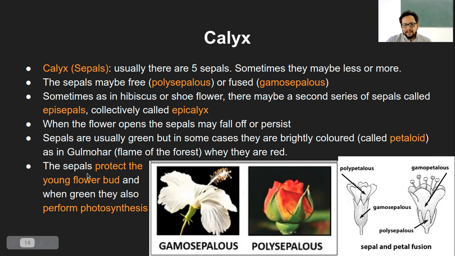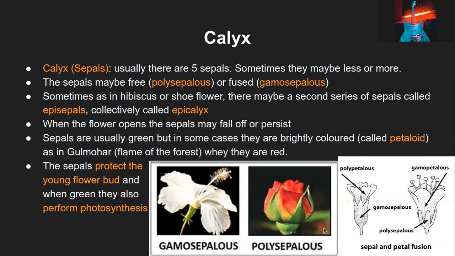Then, function wise, the sepals protect the young flower bud when the flower is just about to start coming out. That is the bud position, and that is the protective function of the sepals. Also, because they are green, they perform the function of photosynthesis. Again, for examples of gamosepalous and polysepalous, you would know some, or you can always write any other example that you know of. There is no hard and fast rule there.